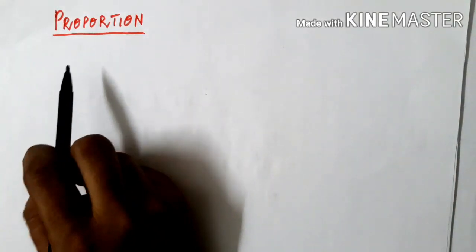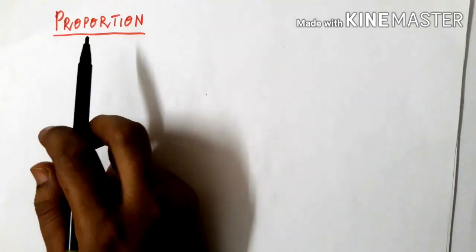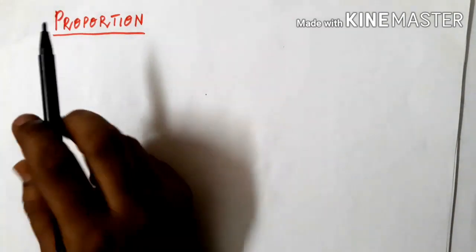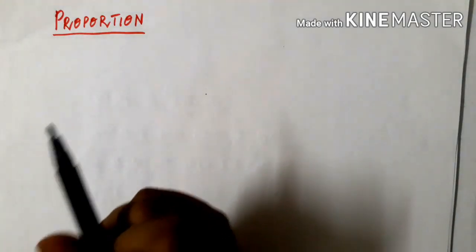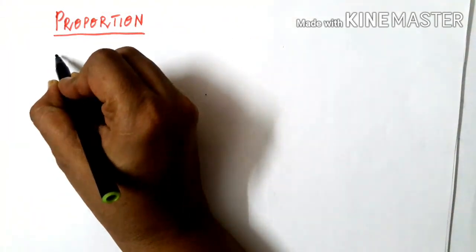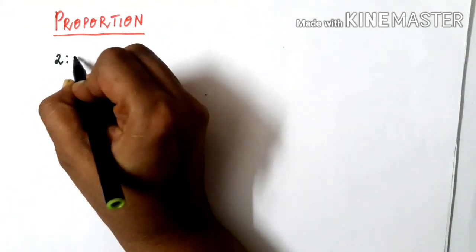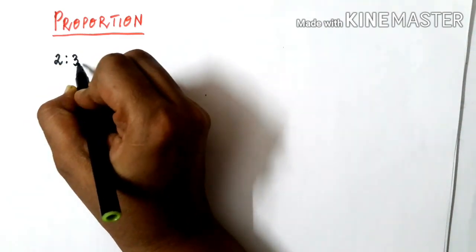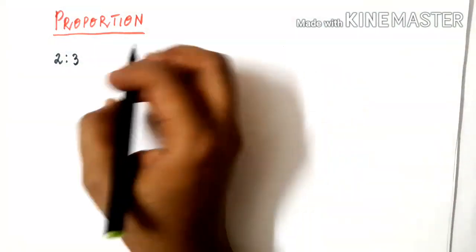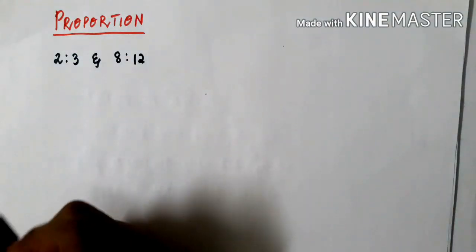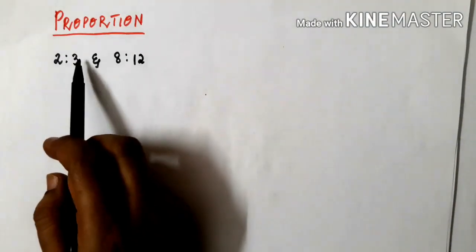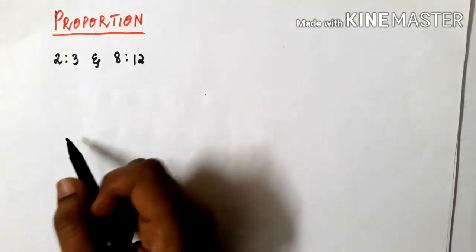Now the next topic is proportion. Okay, so what is proportion? When two ratios are equal, then their terms are said to be in proportion. For example, let me give you an example of two ratios. Suppose I have 2 is to 3 as one ratio and 8 is to 12 as another ratio. So we can say that 2 is to 3 and 8 is to 12 are equal.